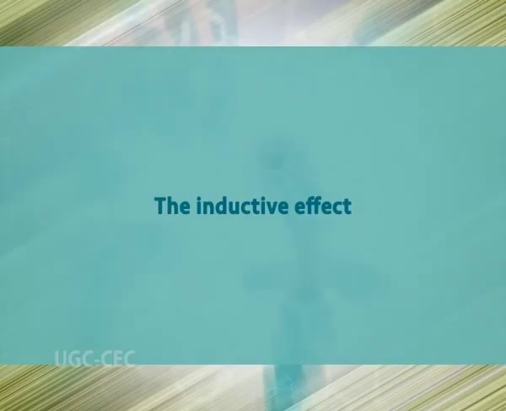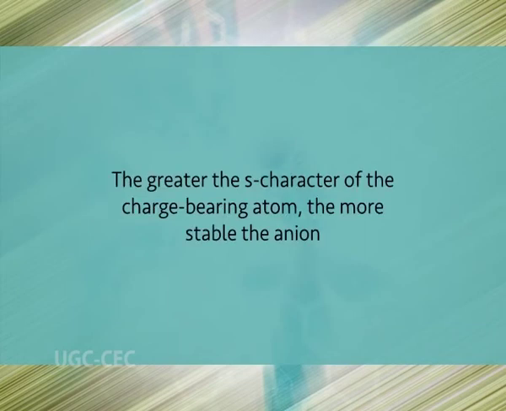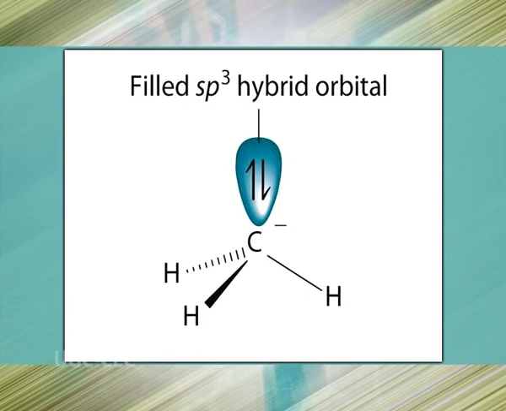These include the inductive effect: electronegative atoms adjacent to the charge will stabilize the charge. Hybridization of the charge-bearing atom: the greater the s character of the charge-bearing atom, the more stable the anion. The extent of conjugation of the anion: resonance effects can stabilize the anion. This is especially true when the anion is stabilized as a result of aromaticity. Carbanions are trivalent with sp³ hybridization. The lone pair of electrons occupies one of the sp³ orbitals.